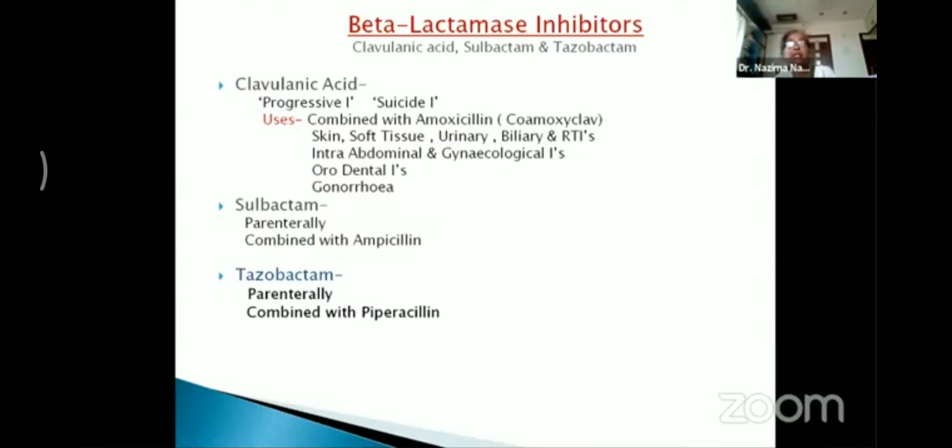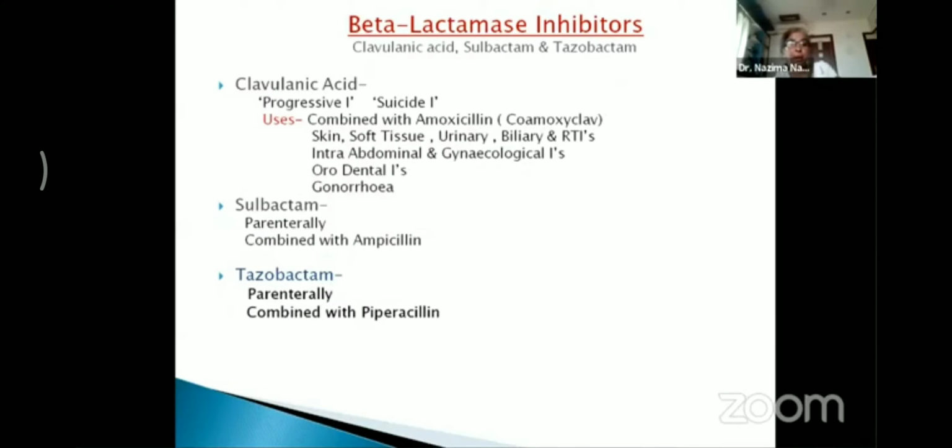Now, this combination is frequently used in a variety of conditions. The uses are multiple. It is used in a large number of infections like skin infections, soft tissue, urinary, biliary, and respiratory tract infections. Also intra-abdominal, gynecological, and also in orodental infections, gonorrhea. So the uses of this combination are multiple, and this is a drug which is quite frequently used nowadays.